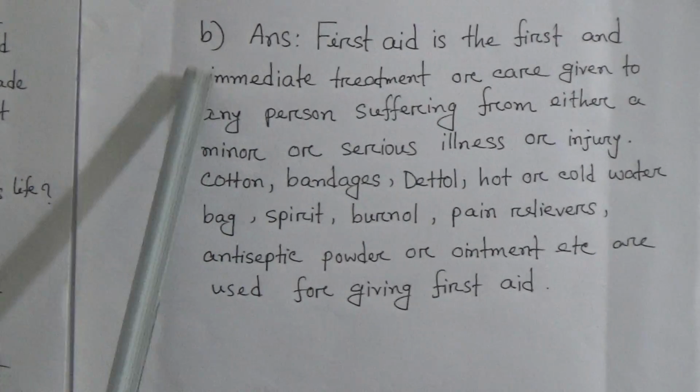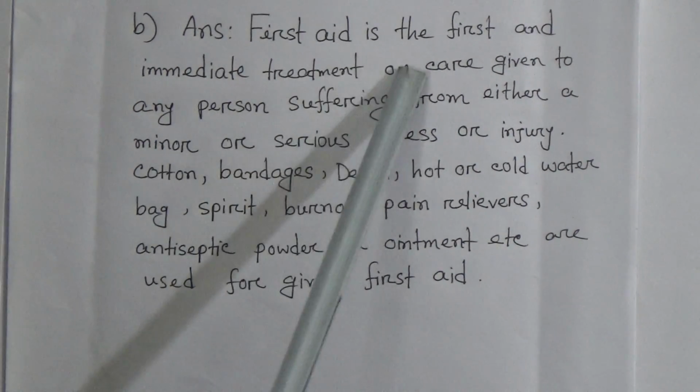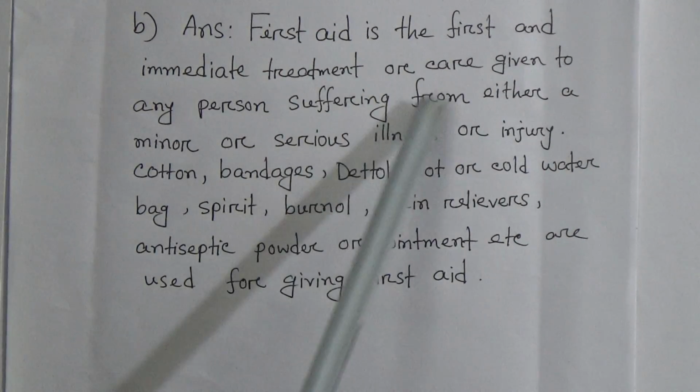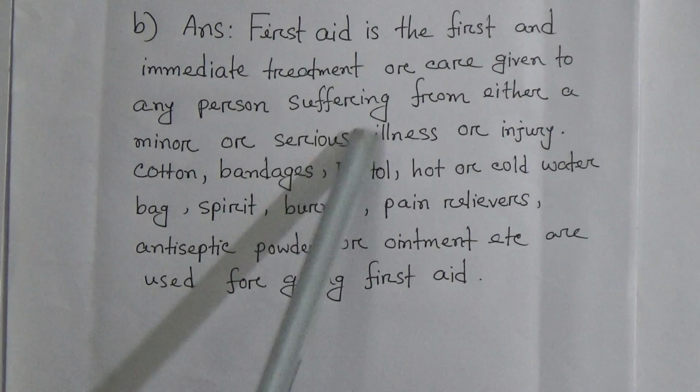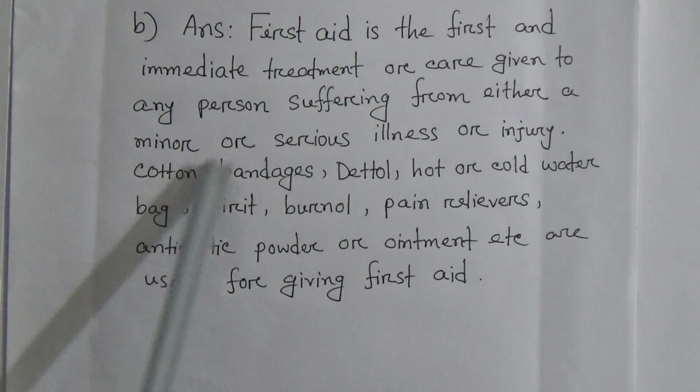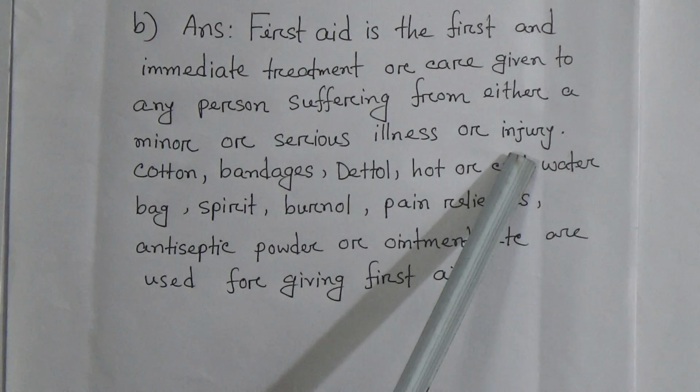Answer. Number B, what is meant by first aid? So what do you understand by first aid? Answer. First aid is the first and immediate treatment or care given to any person suffering from either a minor or serious illness or injury.